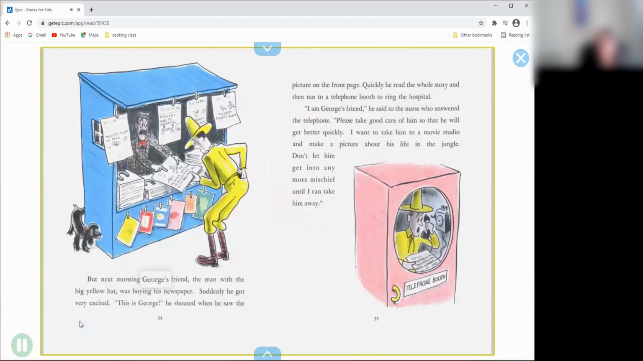But next morning, George's friend, the man with the big yellow hat, was buying his newspaper. Suddenly, he got very excited. "This is George!" he shouted when he saw the picture on the front page. Quickly, he read the whole story and then ran to a telephone booth to ring the hospital.